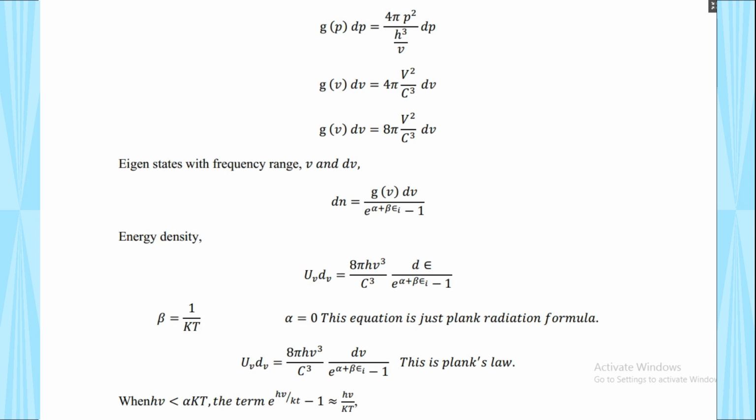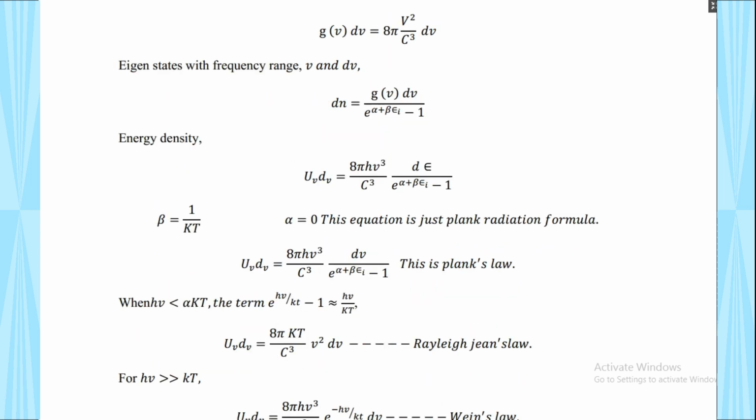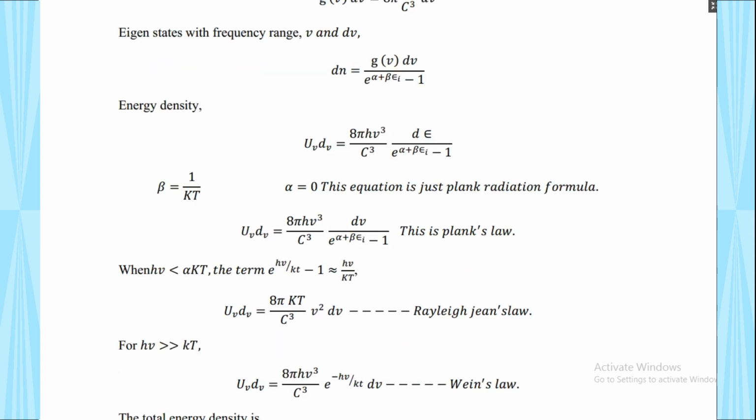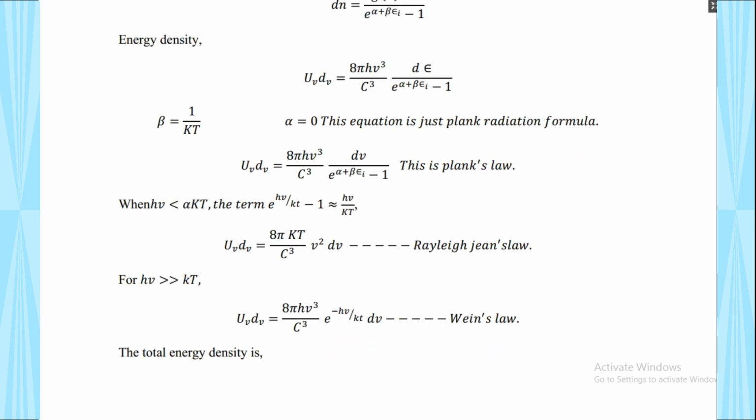So we have to find out the energy state with frequency range, then similarly energy density. From this equation, applying the two conditions, then alpha and beta, we get Planck's radiation formula. From this we have to get Planck's law. Then after that we have to take the similar two cases, with respect to greater than and smaller than, to get Rayleigh-Jeans law and Wien's law. Rayleigh-Jeans law is for longer wavelength, and Wien's law for shorter wavelength is most important.